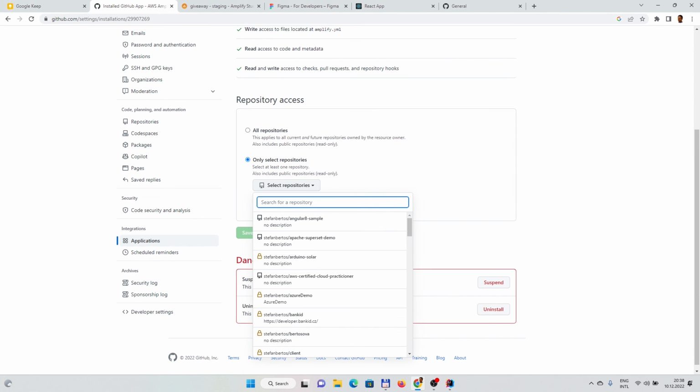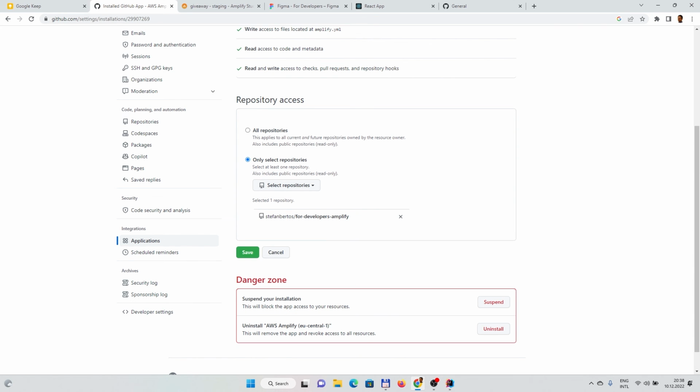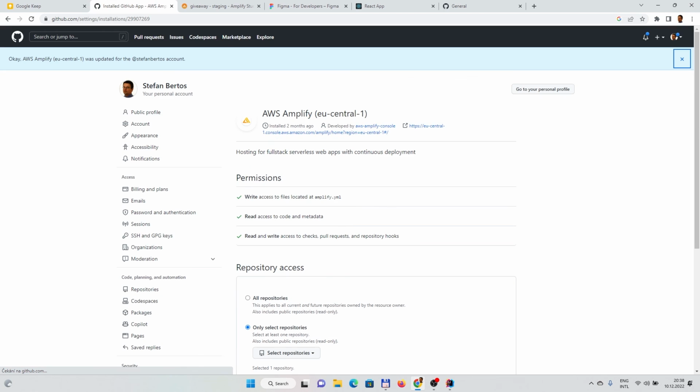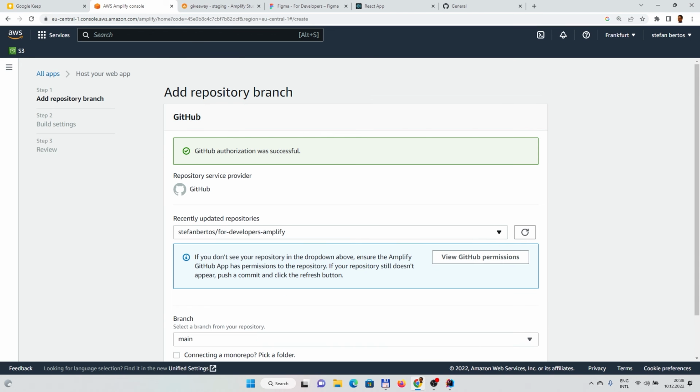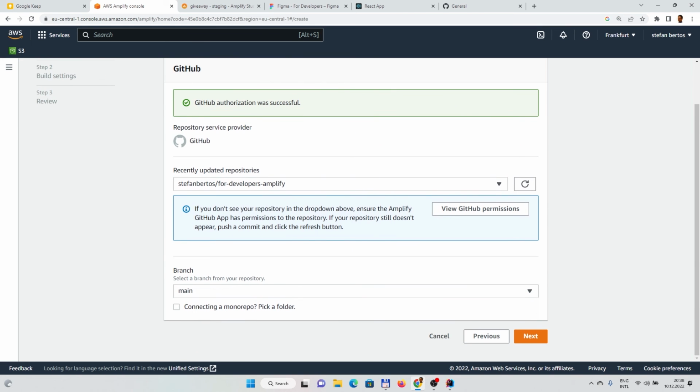And in the permissions, you would basically say which project you want. Save it and so on. And if it's correctly set up, you should see your project here, even if it's private. So that looks good. Let's pick next.